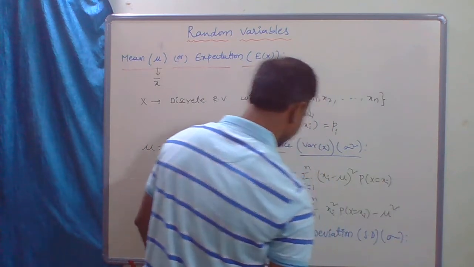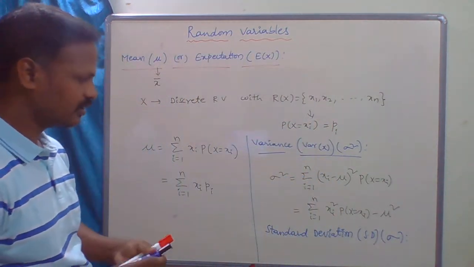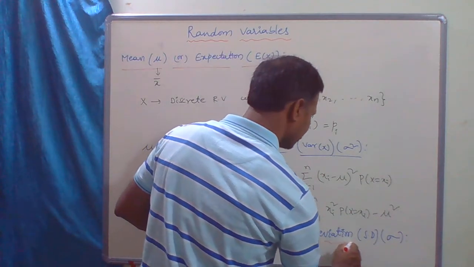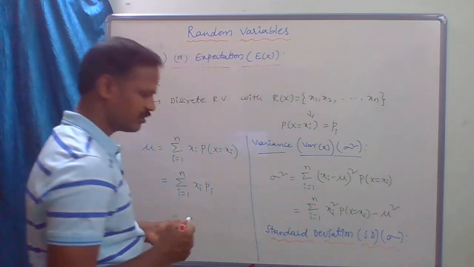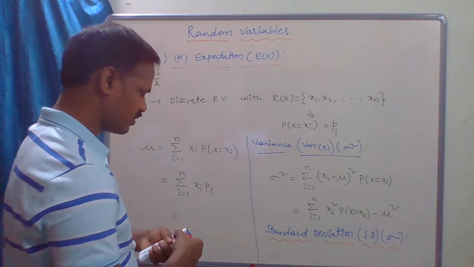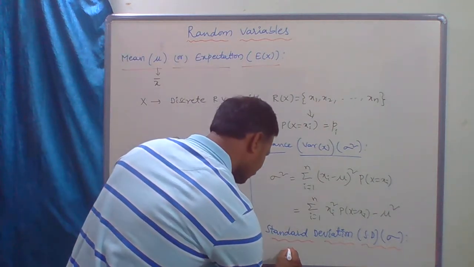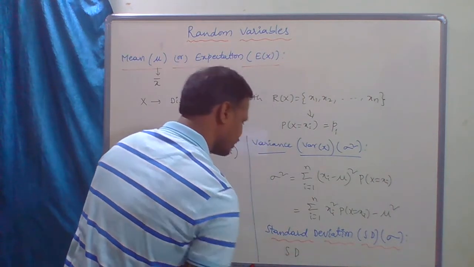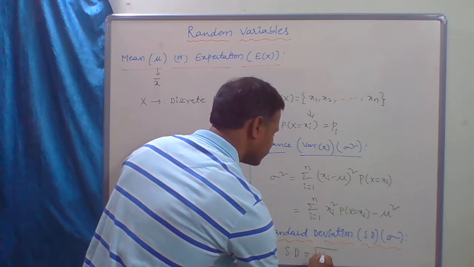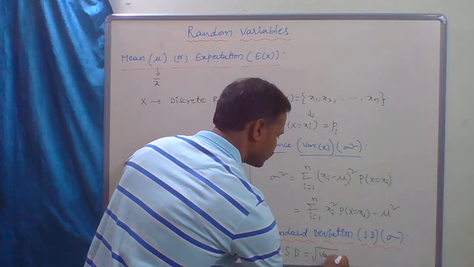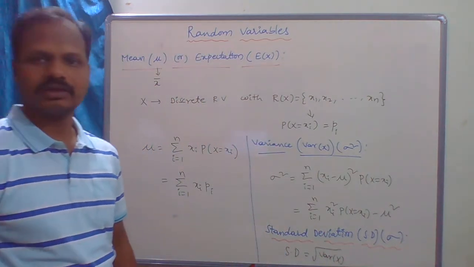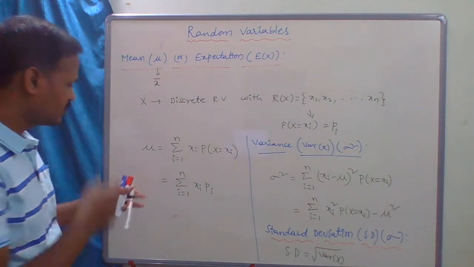So the standard deviation is nothing but the square root of the variance, square root of variance of x. Clear? So you have to remember these formulas.